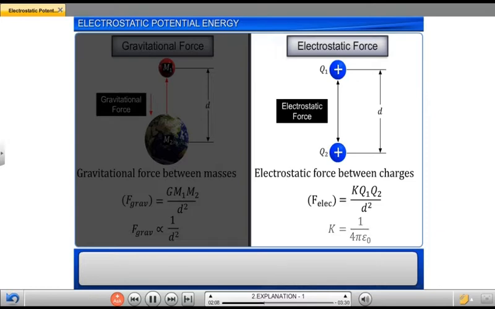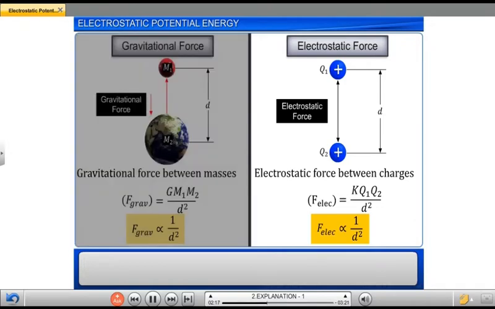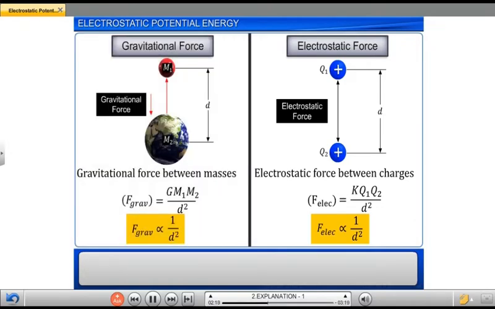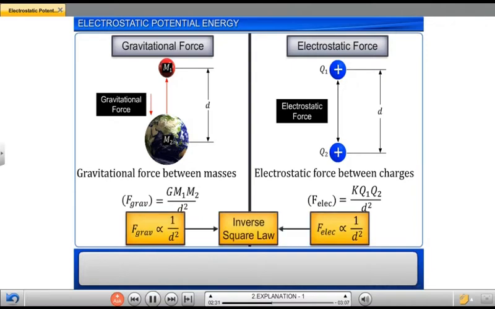We can see that the electrostatic force F is inversely proportional to the square of the distance d between the charges. When a force acting between two bodies is inversely proportional to the square of the distance between them, that force is said to be obeying the inverse square law. We observe that both gravitational force and electrostatic force obey the inverse square law.